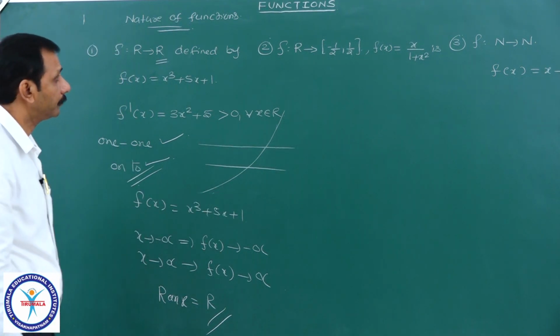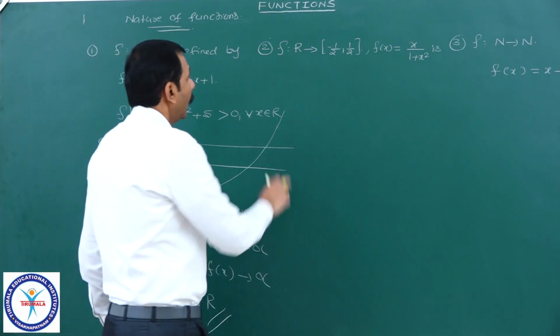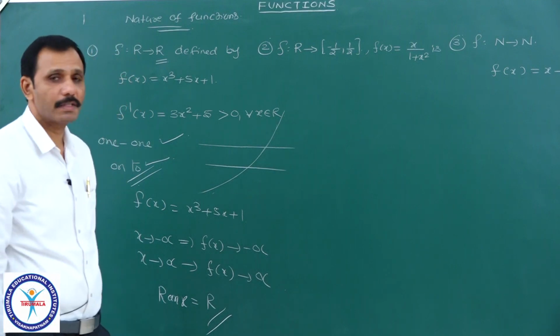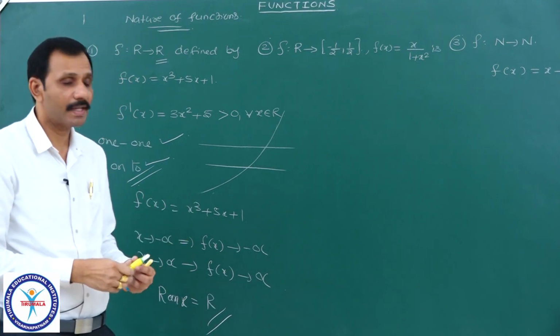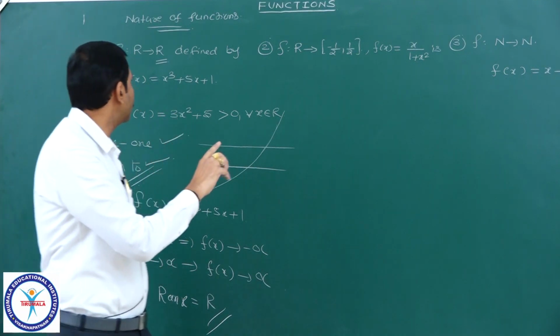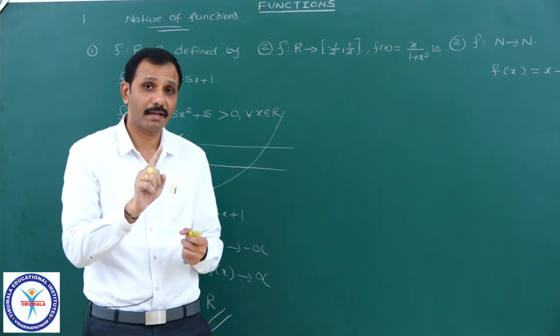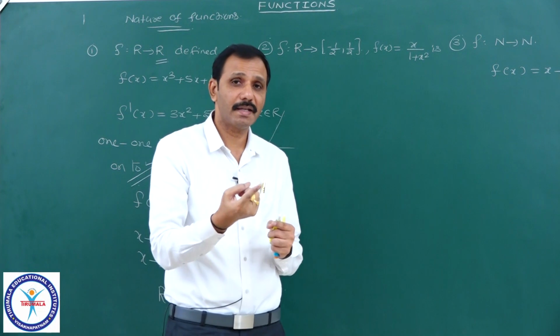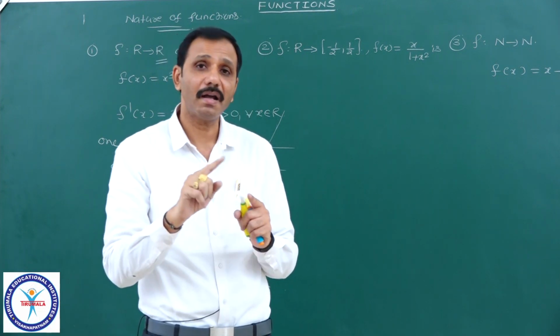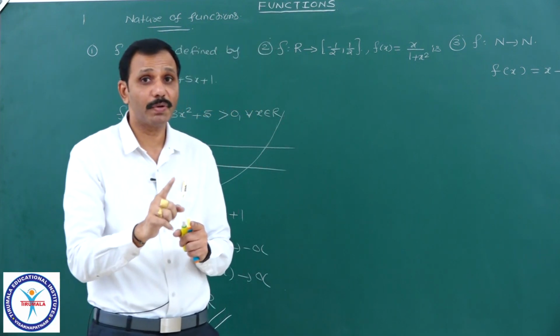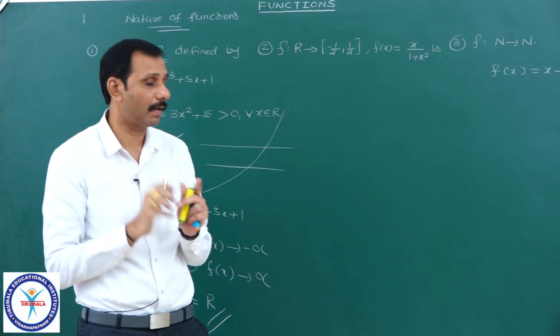Second one, let us see. f from R to minus 1 by 2 comma 1 by 2, f of x equal to x by 1 plus x square. Here also it is a rational function given. First you check the nature of it: either completely increasing, or completely decreasing, or partly increasing and decreasing. From that you can decide whether it is one-one or not.